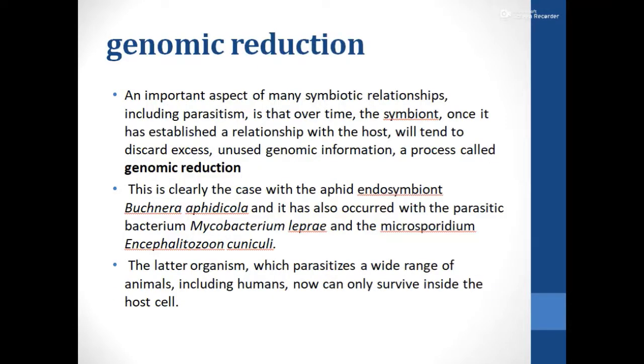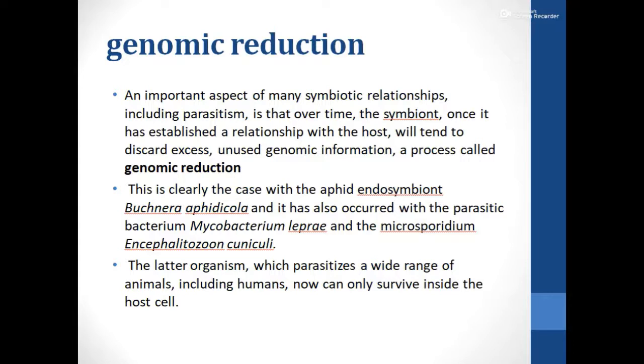Something else we have to talk about is genomic reduction. It is an important aspect of many symbiotic relationships, even including parasitism. Once such a relationship has been established within the host, the symbiont or the parasite involved will discard excess or unused genetic information by a process called genomic reduction. You can see that in the case of the aphid endosymbiont Buchnera aphidicola, it has also occurred within the parasites Mycobacterium leprae as well as